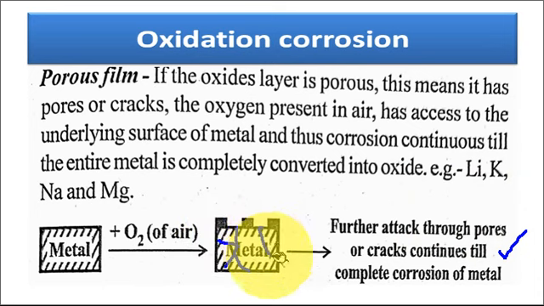So in this way, slowly the complete metal is corroded through these pores. So this is a very good example of the porous film, in which lithium, sodium and magnesium are good examples.